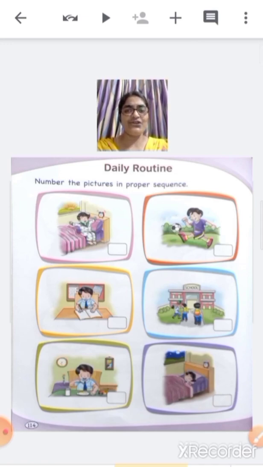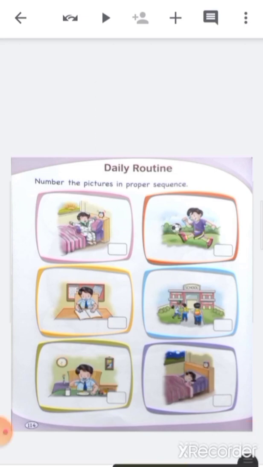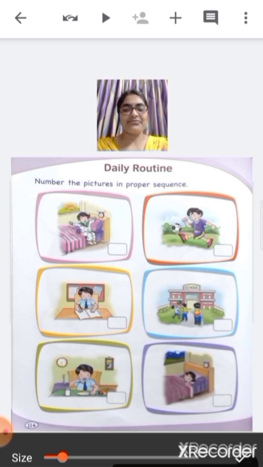Now, children, we are going to do one exercise. Now, teacher has taught you what is daily routine. The activities that we do daily is called daily routine. Now here you have to see the pictures and then you have to sequence the pictures in correct order. Like you have to say which picture will come first in your daily routine. Now first, what you all do in the morning? Yes, you wake up in the morning. So this picture will come first.